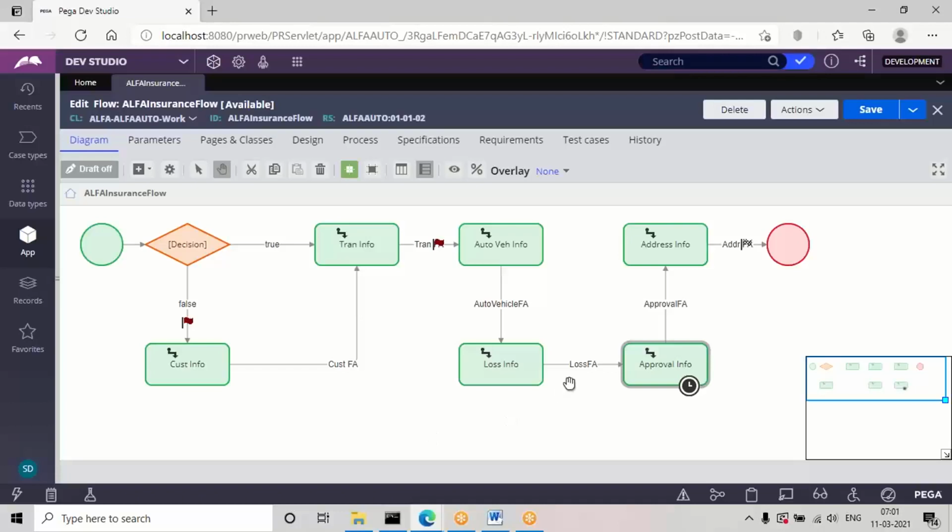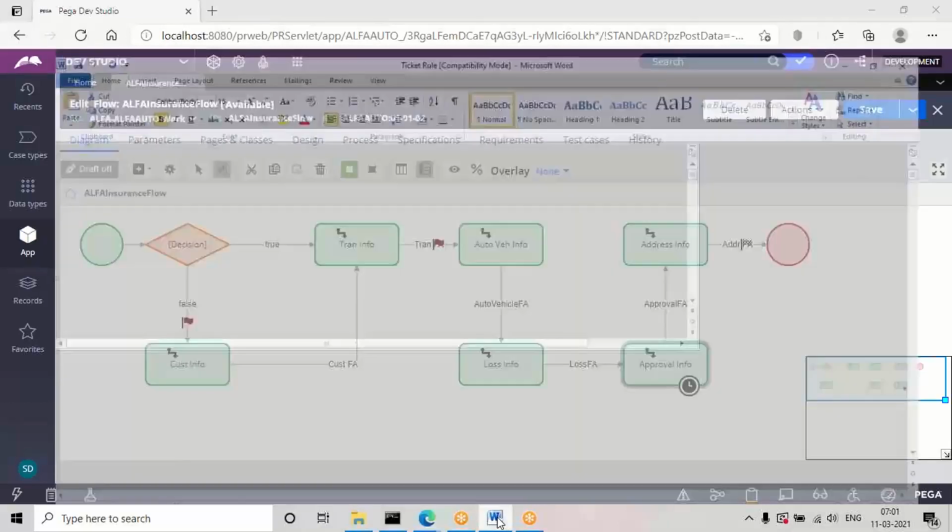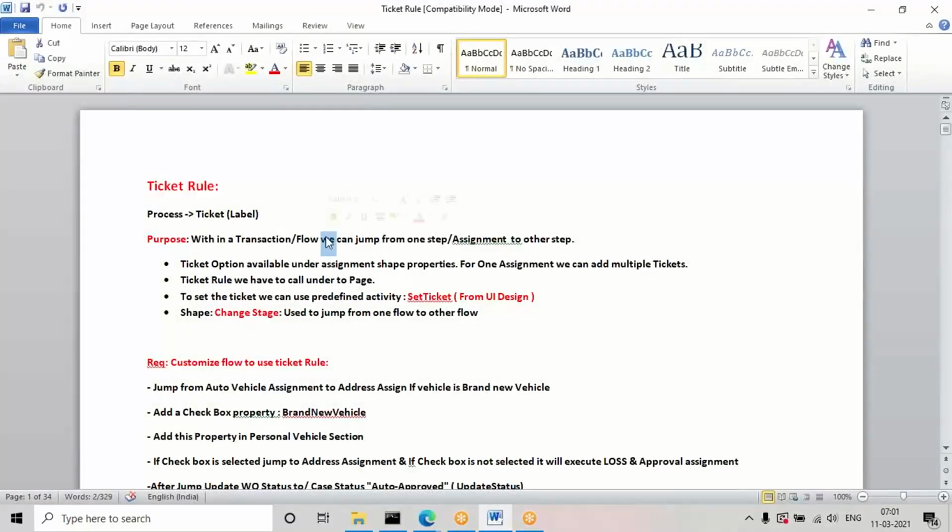So the purpose of the ticket is to jump within the transaction, from one step to another step based on some condition. We'll define the ticket from the process category. See, a ticket is just a label only. Another thing is, when you define the ticket rule, we will define the ticket name in the two properties. From shape and to shape will be there, right? Always the ticket will be defined in the to shape properties, not in the from shape.